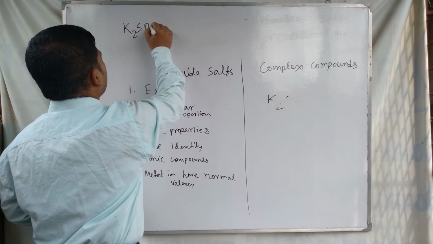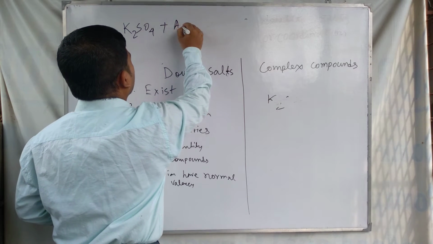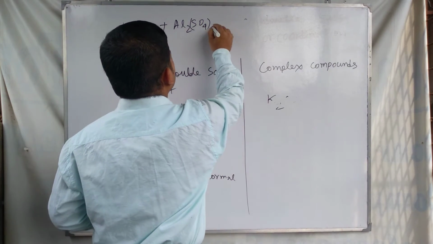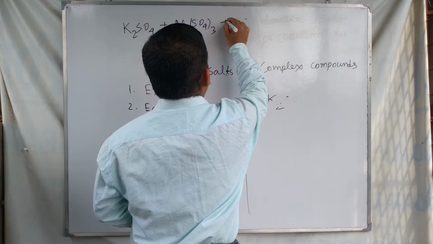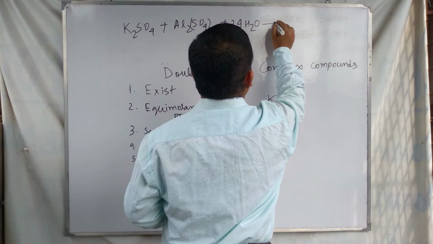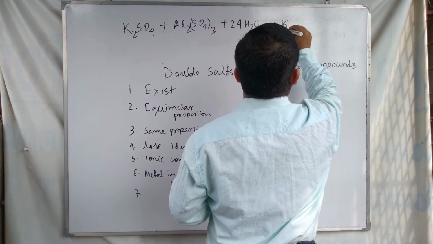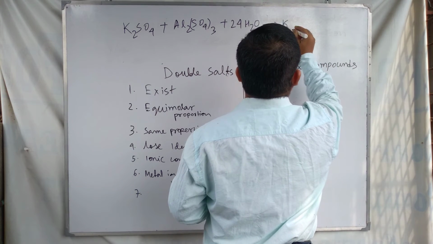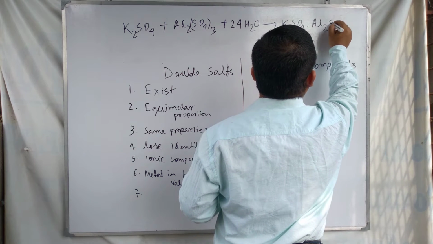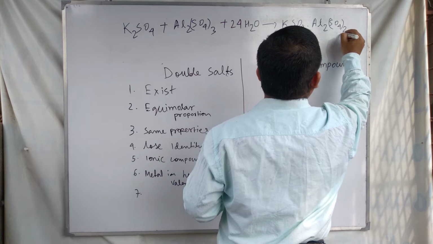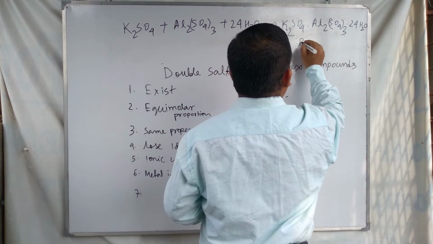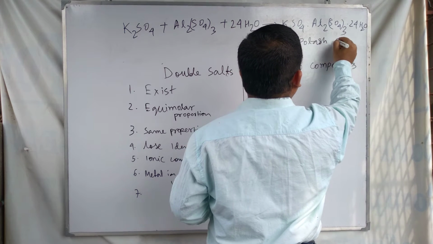Suppose K2SO4 . Al2(SO4)3 . 24H2O. This is called potash alum,